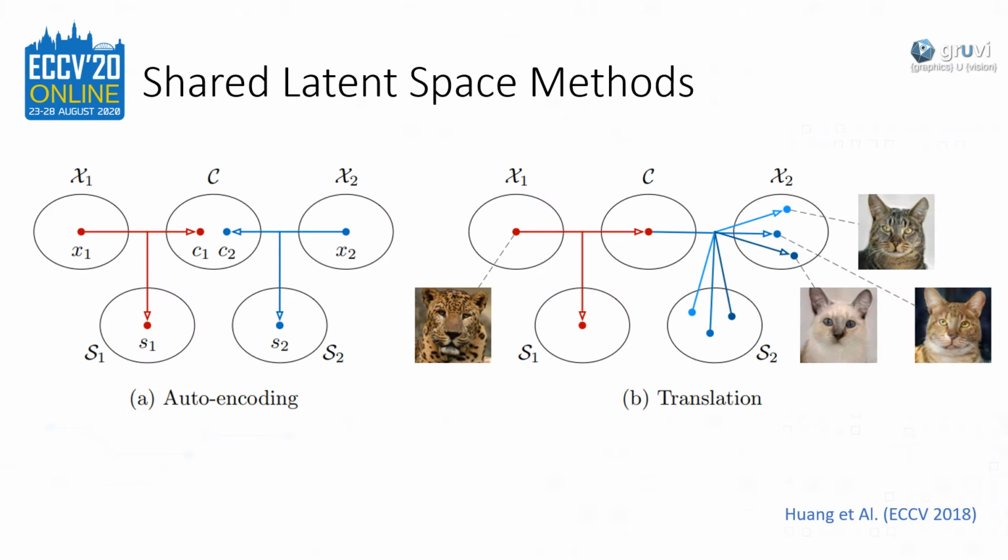This approach can also be extended to enable multimodal translation as done in MUNIT. This is achieved by separating the latent space for content and style. That way, any translation has its content retained while the style changes.